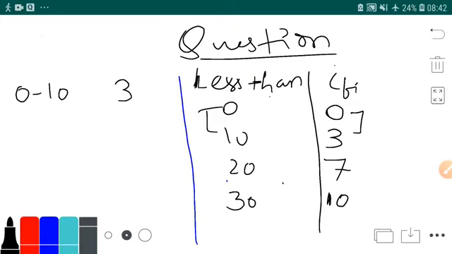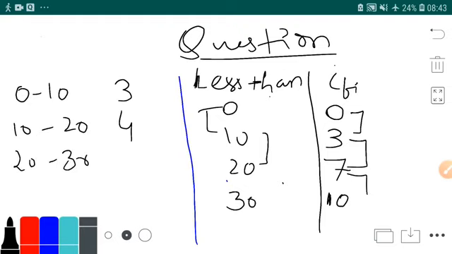Then I'll do class 10 to 20. Frequency will be the difference of 7 and 3, that is 7 minus 3, 4. Now I'll do class 20 to 30. So the difference will be 10 minus 7, that is 3. You can see again we have formed the classes. So this is the thing you need to learn, and this is the technique you should know. Yes, good. So now we will be doing a sum from the exercise.